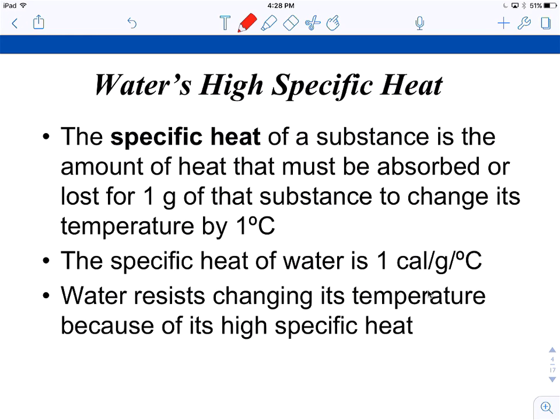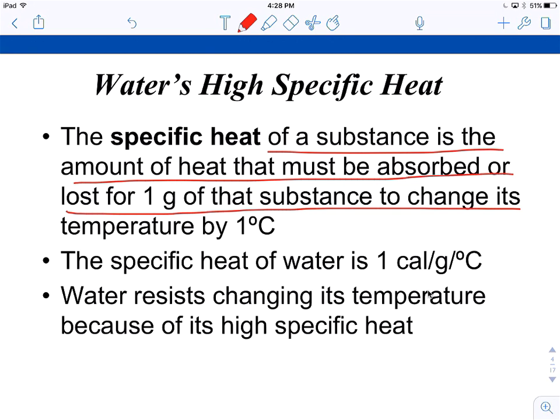So let's move on to specific heat. Specific heat of a substance, as we know from chemistry, is the amount of heat that must be absorbed or lost for 1 gram of that substance to change its temperature by 1 degree Celsius. Okay, very dry. But what that means is the amount of heat energy that a molecule or a substance can either take on or release before it changes its temperature. The specific heat of water is 1 calorie per gram per degree Celsius, which is huge. That is a huge amount of heat energy.